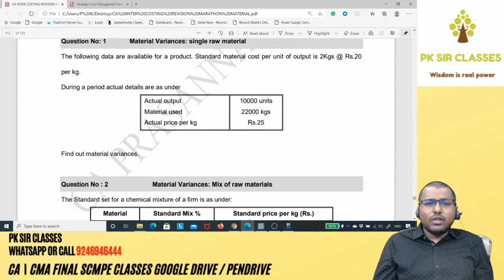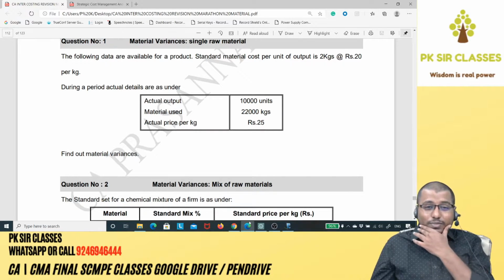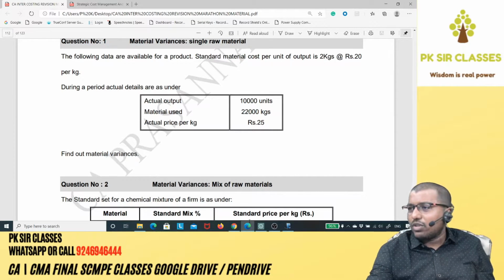The following data are available for a product. Standard material cost per unit of output is 2 kgs at rupees 20 per kg. During a period, actual details are as under. You've got actual output, material used, actual price per kg, and you just need to find out material variances. That is the question. Have a look into the question first.